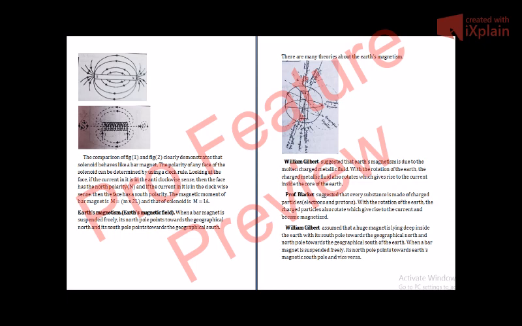Then a scientist whose name was Professor Blackett suggested that every substance is made of charged particles, electrons and protons. We know that with the rotation of the Earth, the charged particles also rotate, which gives rise to the current and becomes magnetized.